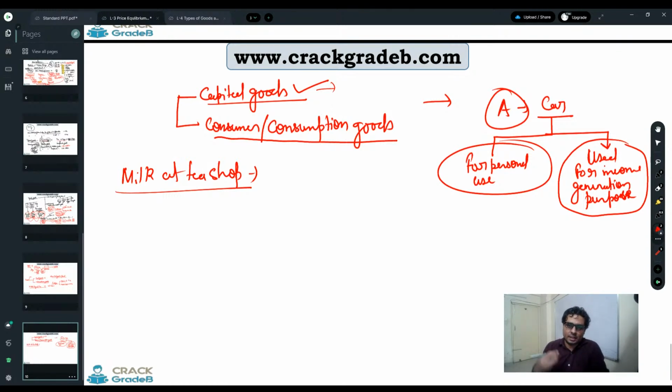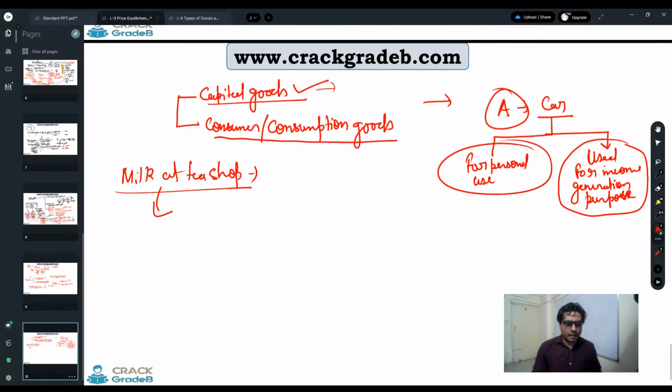Obviously, he is using the milk there in the tea shop for the purpose of generating income. So for him, milk will come under capital expenditure, the money he has spent for making income. So for him, it is a capital good. But the term capital good in general is used for machines and equipment. If you want you can use it, but it is not appropriate.